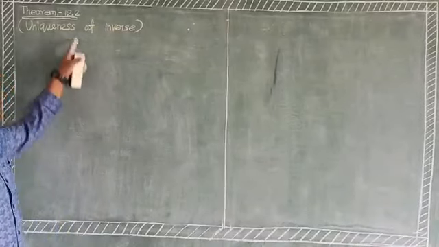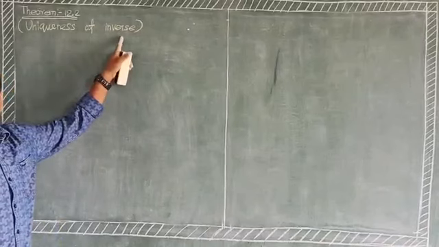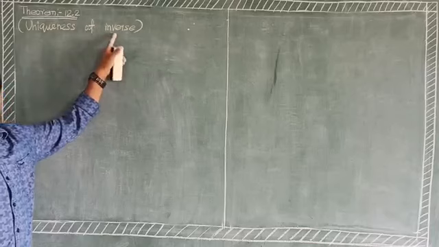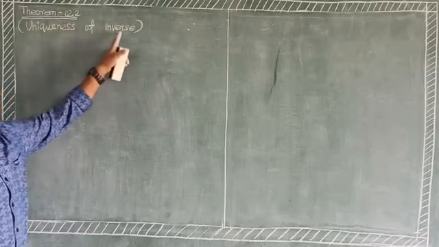Next, theorem 12.2, uniqueness of inverse. Similar to the previous theorem, which was uniqueness of identity.